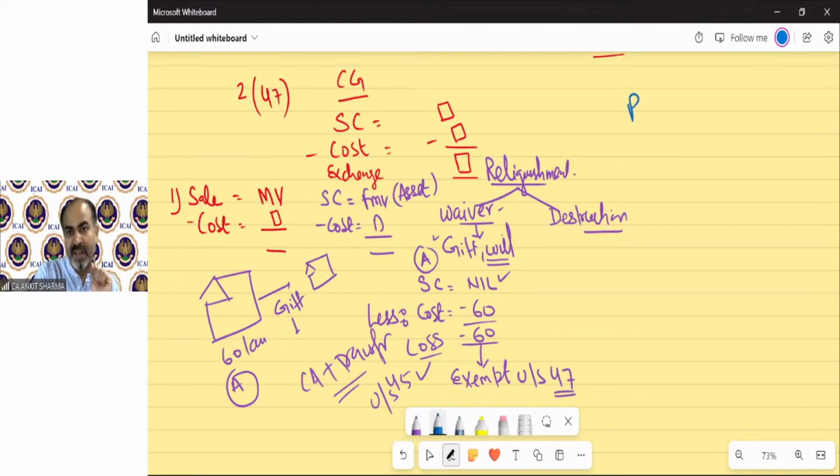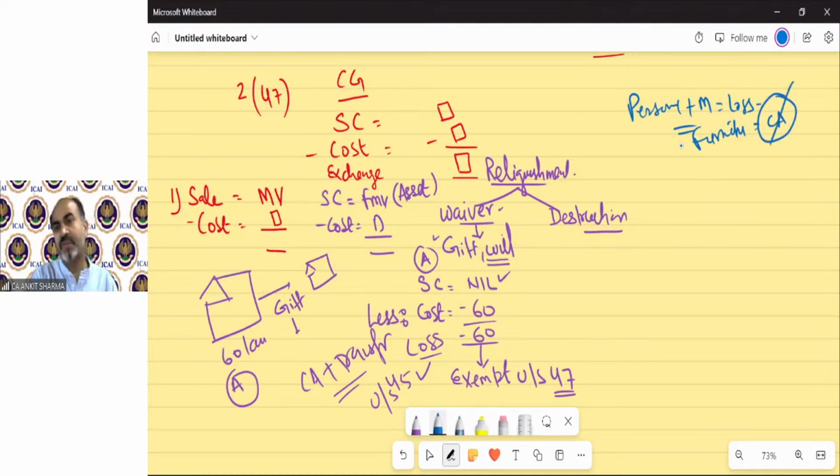Like for personal assets, those are movable, there is always loss, but that's why they did not include furniture, etc. in the definition of capital asset. So charging section 45 is not applicable in case of personal assets. Those are movable because they are not capital assets. Clear?